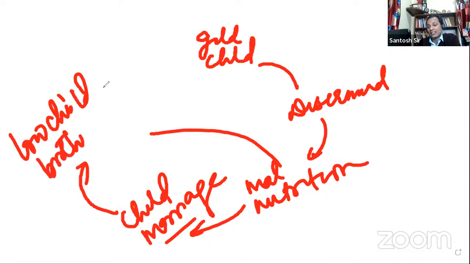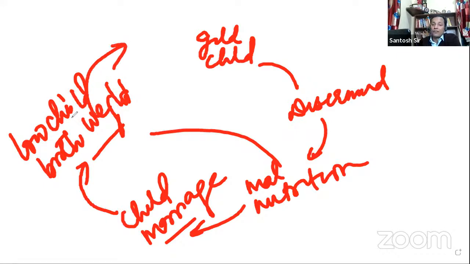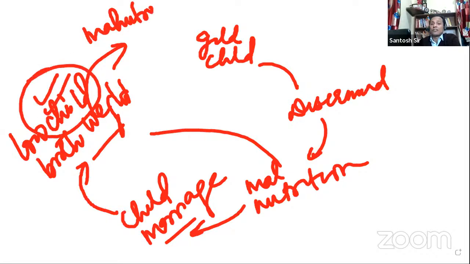So at the time of birth, the child's weight is very low. And that is the main reason why, when the child grows, the child again suffers from malnourishment, because at birth the child already had very low weight. And this is called intergenerational transfer of malnourishment. From one generation, malnourishment has transferred to the other generation. Social factors. Okay. Next, you see here non-food factors.